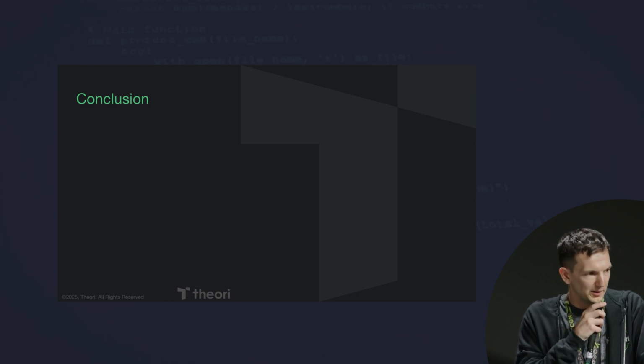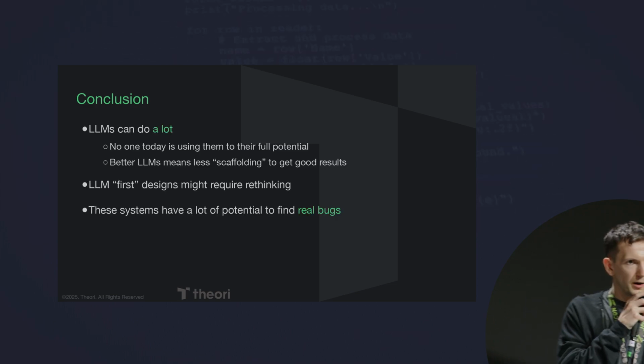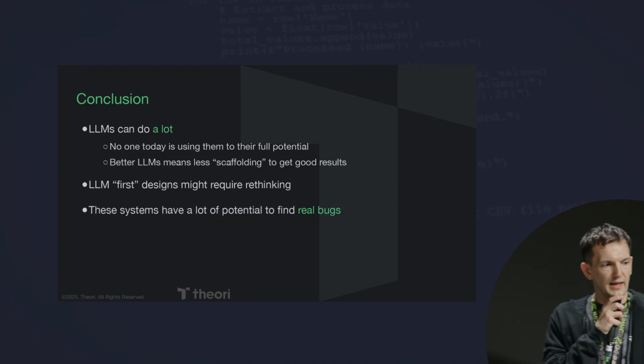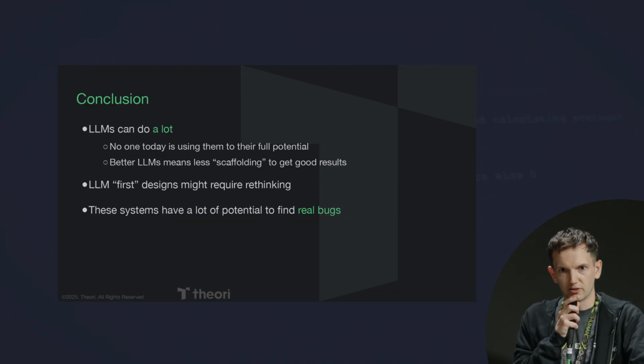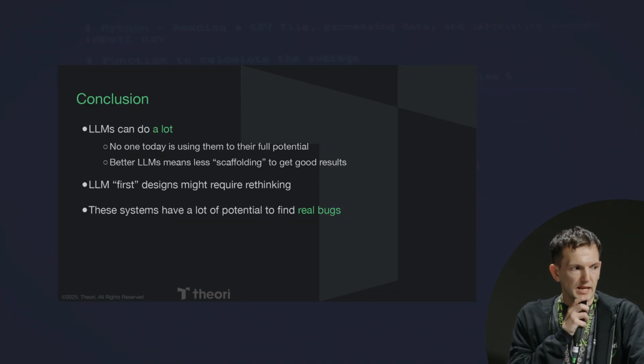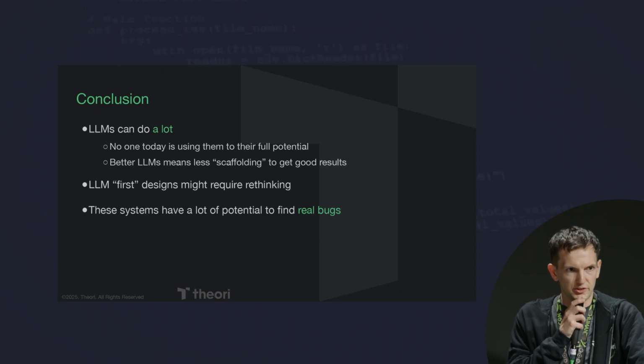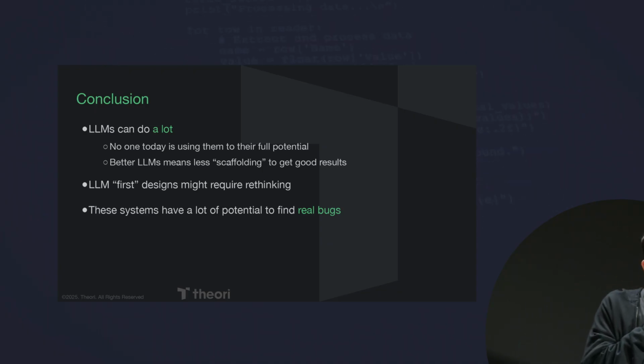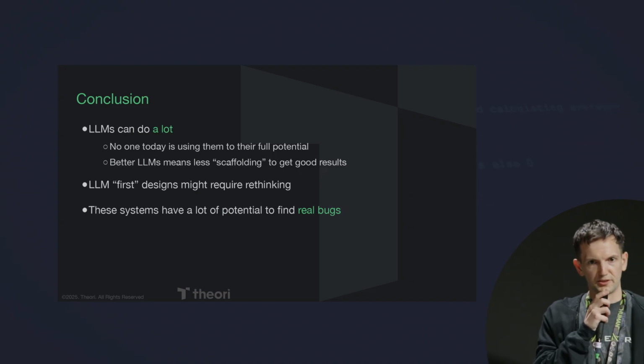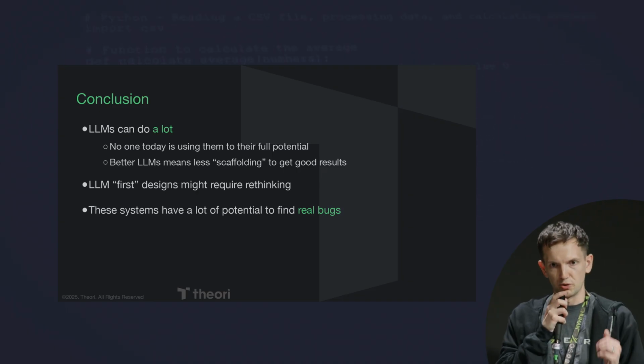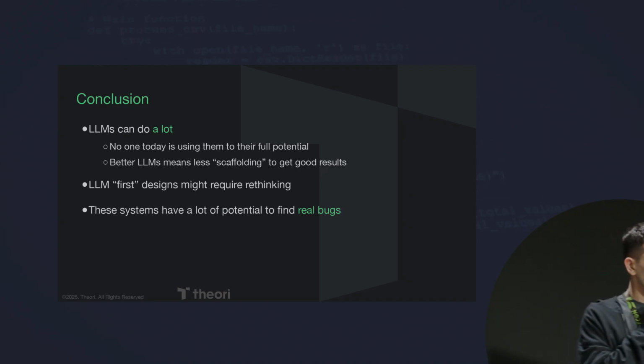I know this is a short talk and we don't have a lot of time, but part of what I really think people should take away is that LLMs can just do a lot of things. I think a lot of people take these traditional approaches and ask, how can an LLM help me do this thing I was doing 5 years ago? I think we should really be transitioning to asking, what can an LLM do today? There are things that LLMs can just do that we couldn't even think about, and we're not using LLMs to their full potential.